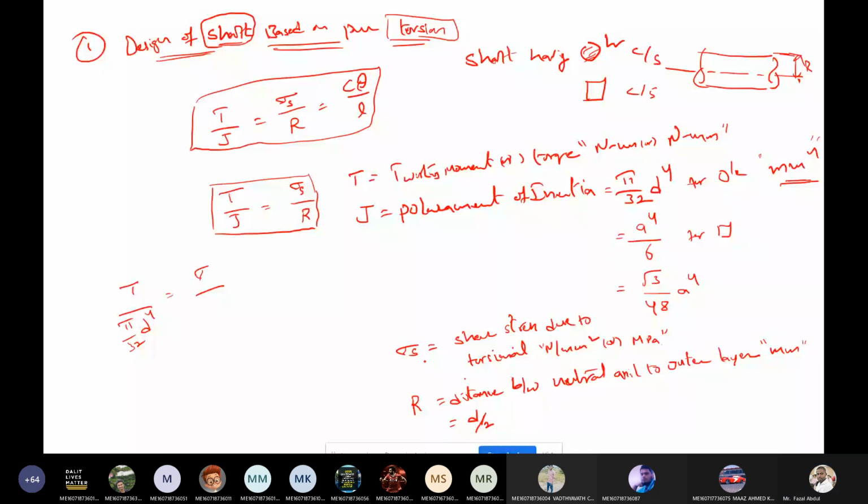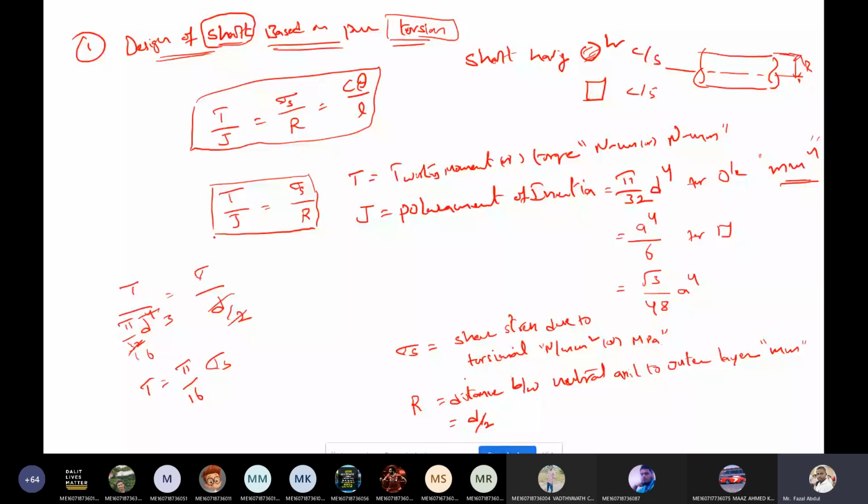Now from this, T equals pi by 16 into sigma s into d cube.